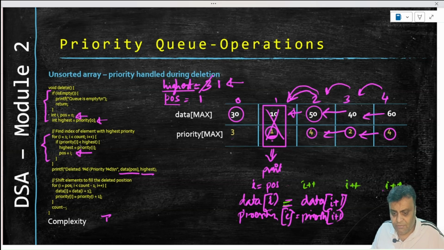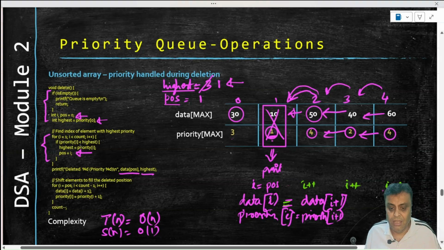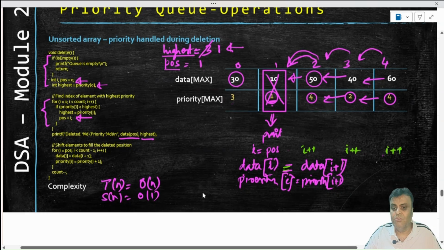The complexity of this is going to be, for delete, an order of n, because you are running a loop. Space still will remain 1. There is no necessity for taking anything which is an array or which is dependent on the size of the input. So that's on the priority queue operations.